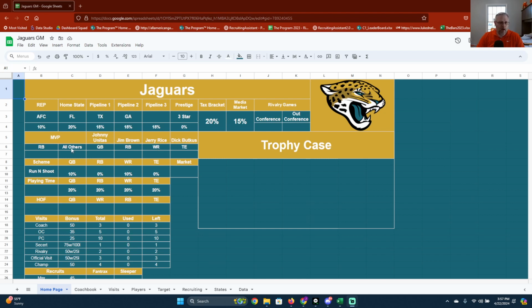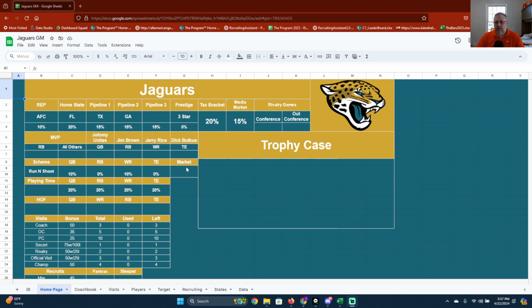So when that happens, if you have a player on your team that gets the MVP, they will get a 10% bonus for their position. So if it's a running back, all the running backs will have a 10% bonus, and all others will be 5%. And then each of these rewards for each position will be 10% bonus for that position. Next is your scheme, which is run shoot for mine. So the quarterback gets a 10%, running back 0, wide receiver is 10, and tight end.